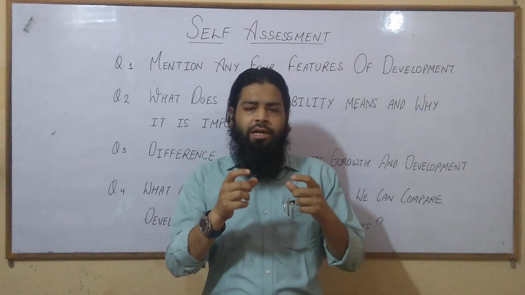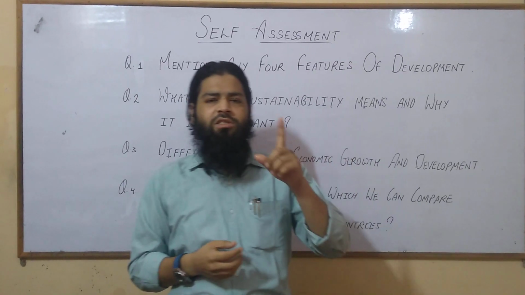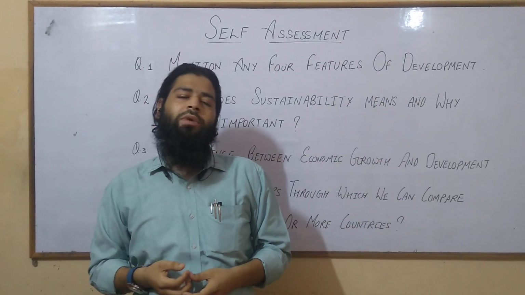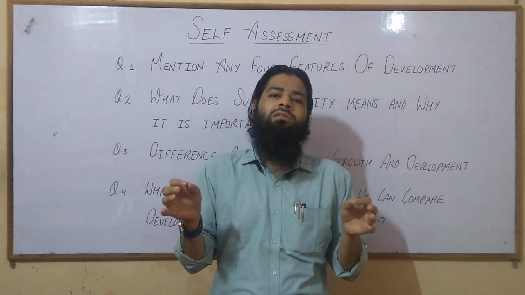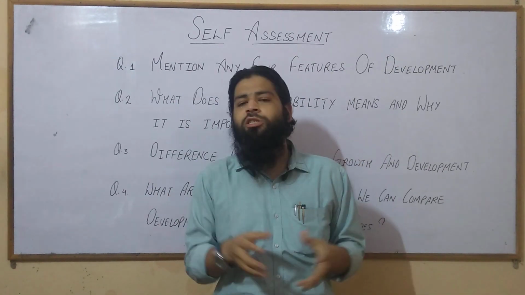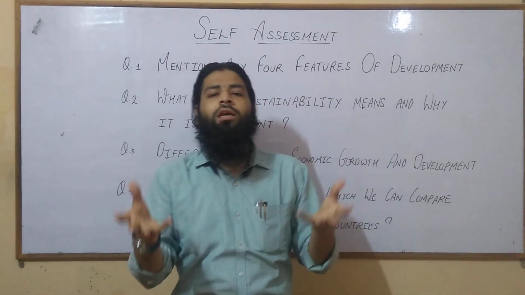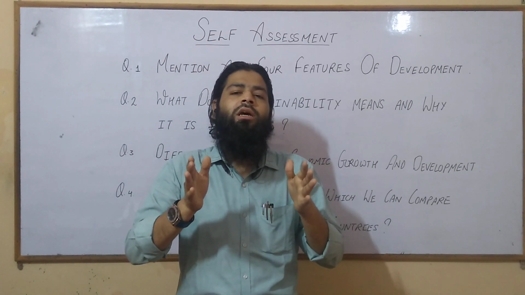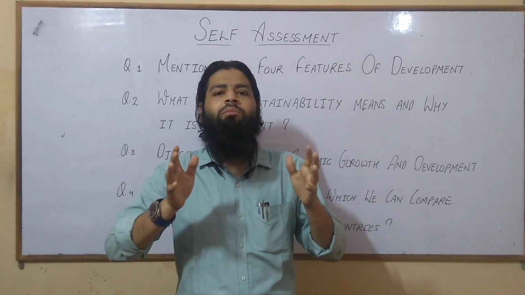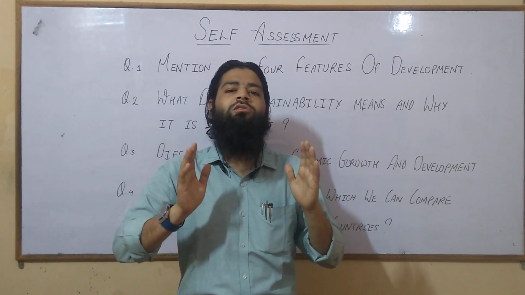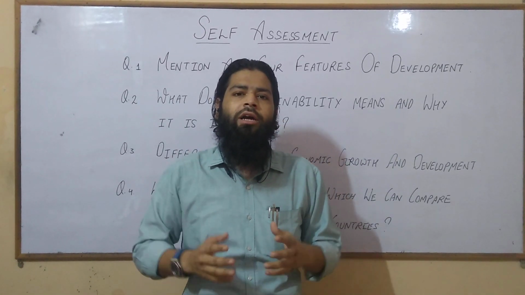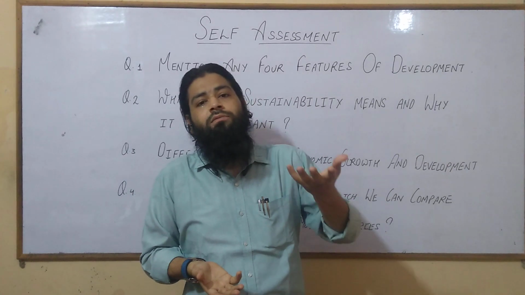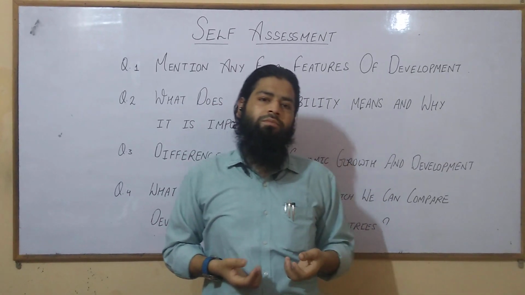But the content of the answer should be: the first and prime most feature of development is a situation. It is not a thing or a human being, but merely a situation in which a person has all the resources which are required for his satisfaction and survival.